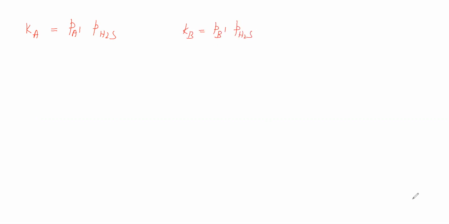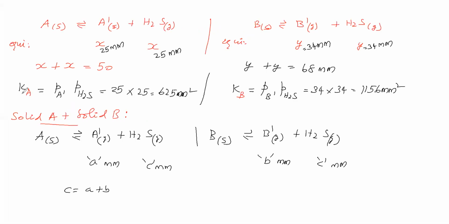Now we will substitute the values. Equilibrium constant for A is 625, equilibrium constant for B is 1156. Partial pressure of A dash is A millimeter, H2S is A plus B, B dash is B millimeter.